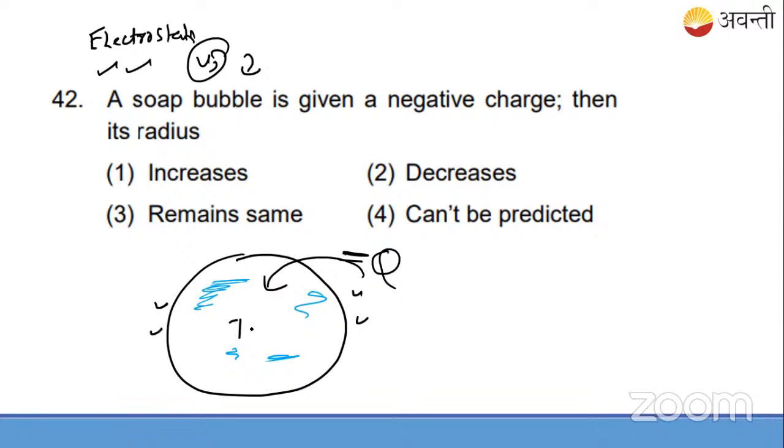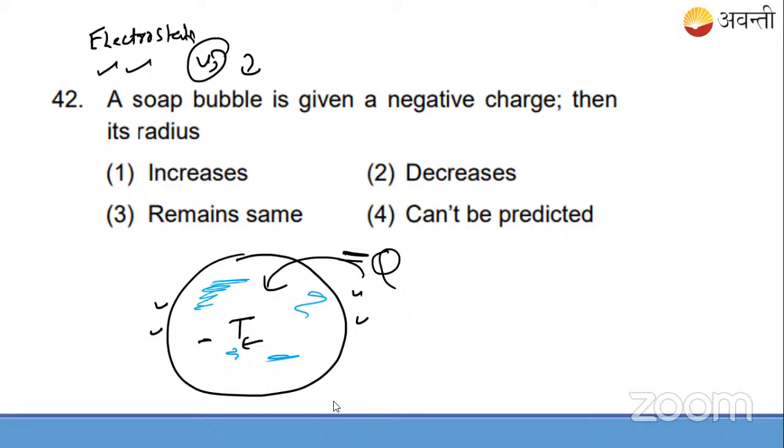Because it has surface tension. It's having the particles, cohesive and adhesive forces concept you have studied, I think so. So when I give negative charge on this, what's going to happen? The radius will increase or decrease. Any one of you answer here. Does the radius decrease or increase? Use the logic.